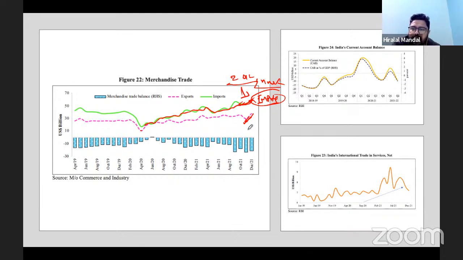Now, when it comes to India's trade in services, that is also going up. This is quarterly data, so it is something which is going down in this phase. In the December quarter you can see it has come down, but it has also touched a significant level. So that's India's international trade in services. That's the net, it's not the total, it's the net. Now look at the current account deficit.